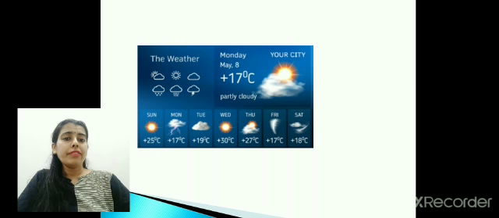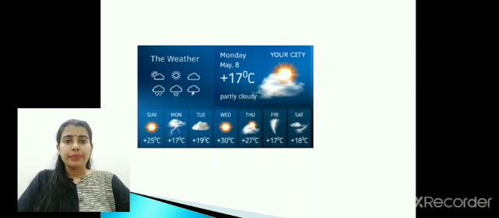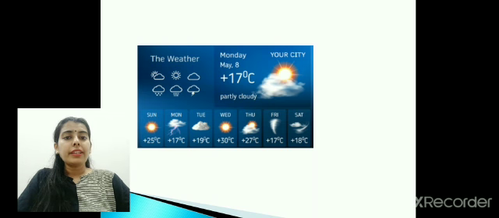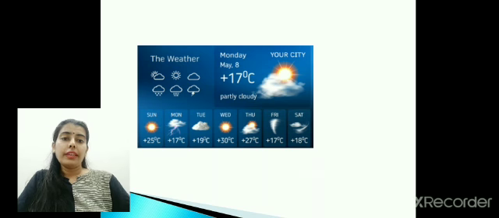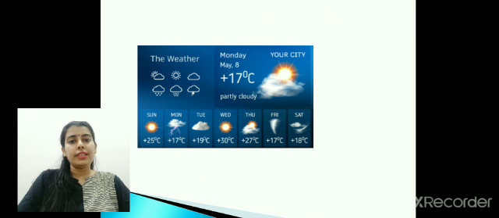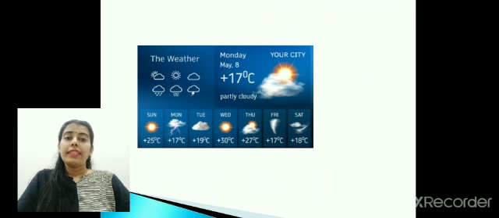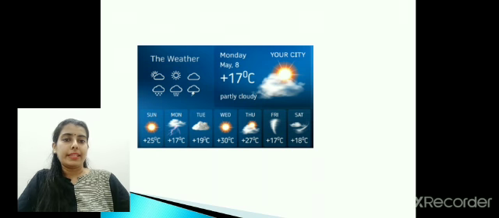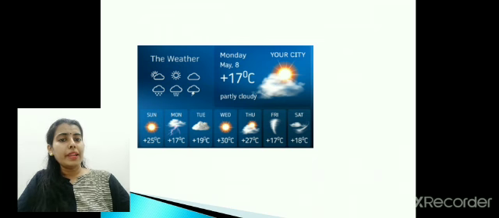So today we have learned about two different terms, that is weather and climate. Then we learned about the different factors that affect the weather, that is temperature, rainfall, humidity, and the different instruments used to measure these different factors. Then we have learnt about different conditions that affect the climate of a place. Yes, climate is the atmospheric conditions occurring at a place over a much larger span of time, that is 25 to 30 years.